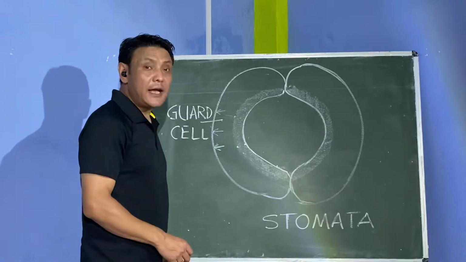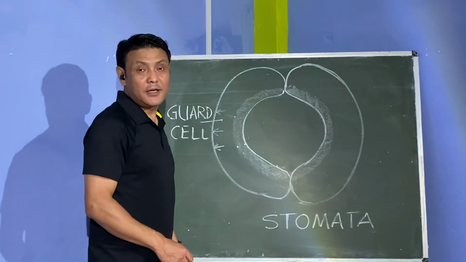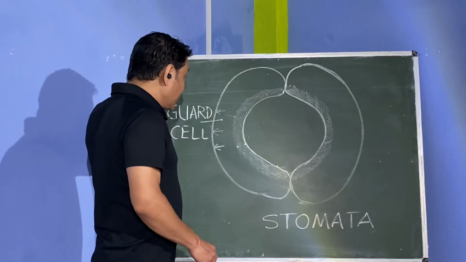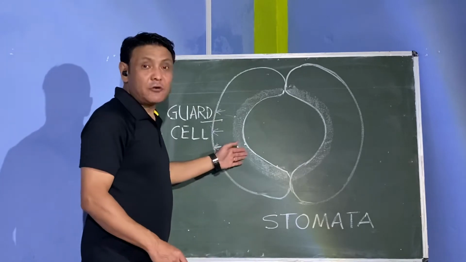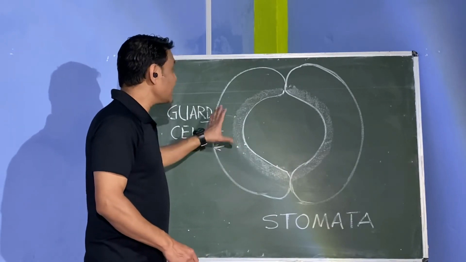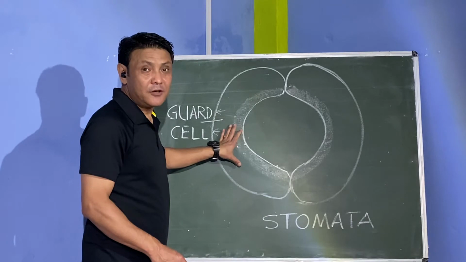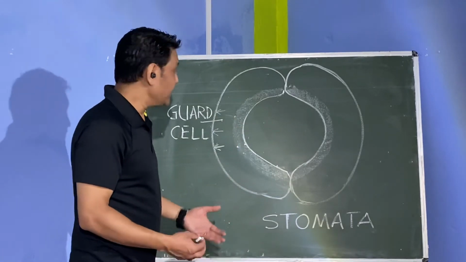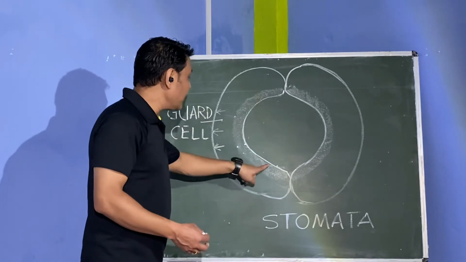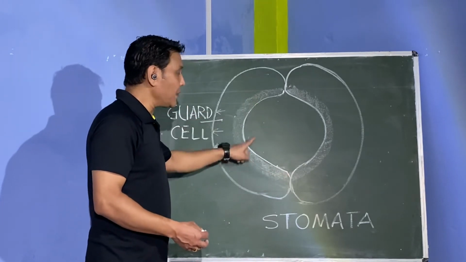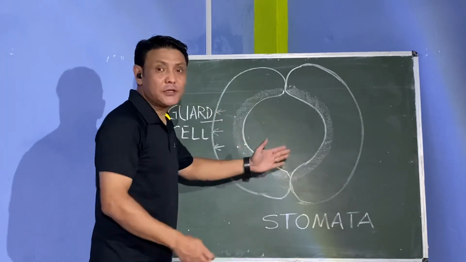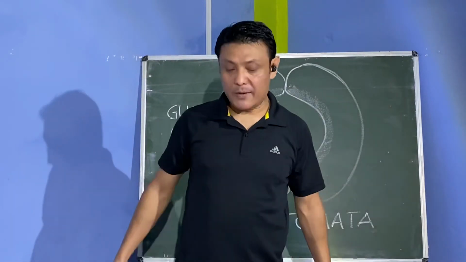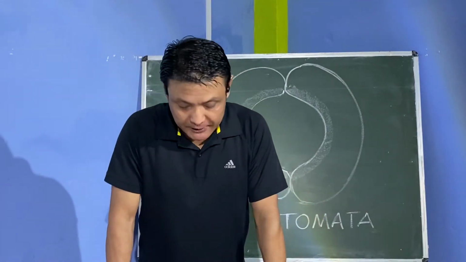Now, how does it close at night? The water will rush out of the guard cells. When the water rushes out of the guard cells, the cell becomes flaccid, like a football which does not have any air in it. Since the inner walls of the stomata are thick, it will collapse back to its original position. So the stomata will close at night.